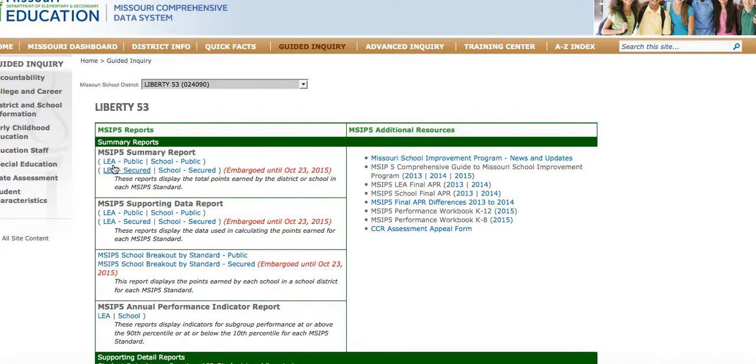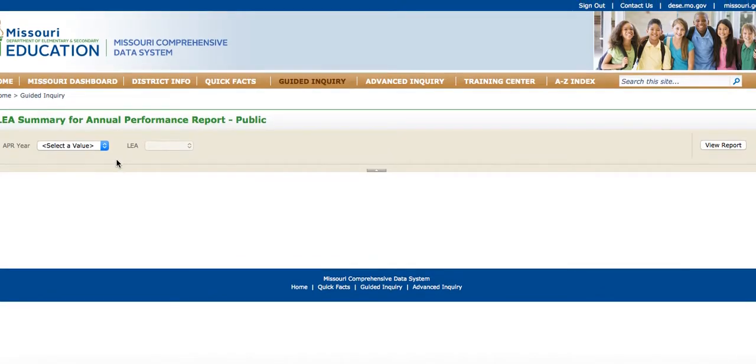So where you would go if you wanted to see how we did as a district, you would go to LEA, but I'll show you what that would possibly look like if we click on LEA Public. And when that opens up, it would look similar to this format of calculating data to give us a score. So you would click on APR year, which you would only have a choice of 2015, but I'm showing you the 2014. And then it would pretty much only give you the option of Liberty Public Schools in the secure site.